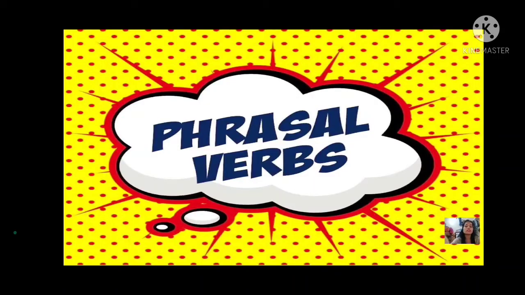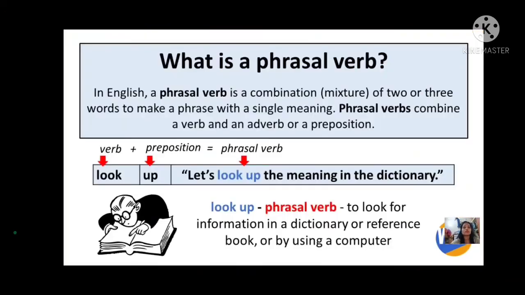Now what are phrasal verbs? Let's see. In English, a phrasal verb is a combination or mixture of 2 or 3 words that make a phrase with a single meaning.